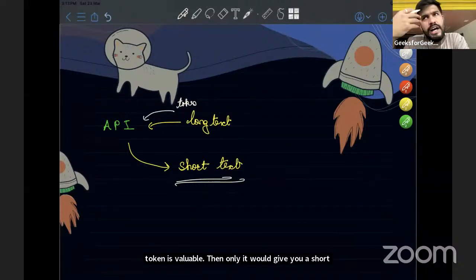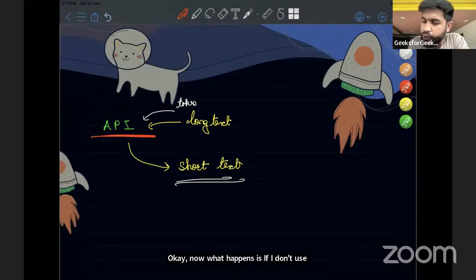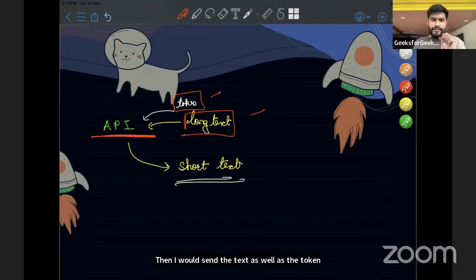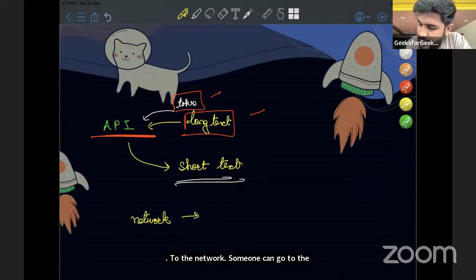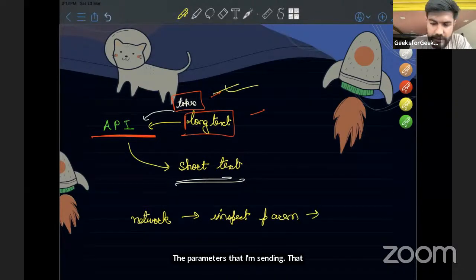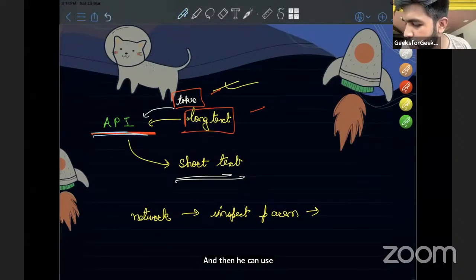Okay. Now what happens is, if I directly use this API, then I would send the long text as well as the token in the front end itself. What would happen is someone can go to the network tab, can inspect the parameters that I am sending, that is the token, and now he can steal my token and then he can use this API in the name of me.